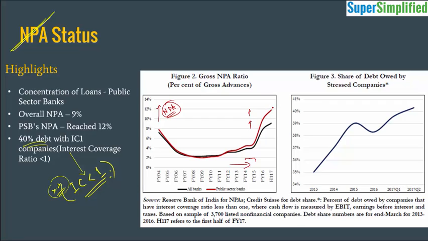And the red line represents the NPAs of the public sector banks and the black line is representing all the banks put together. So the share of NPAs with the public sector banks is much higher than the other banks, right? And coming to the second graph, it shows the share of the debt owed by the stressed companies, the IC1 companies. So we can see here that around 40% of the debt is lying with the IC1 companies as of the 2017 financial year.